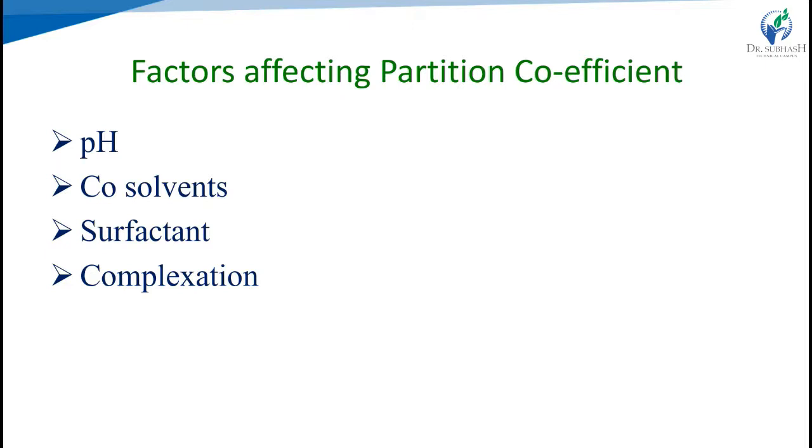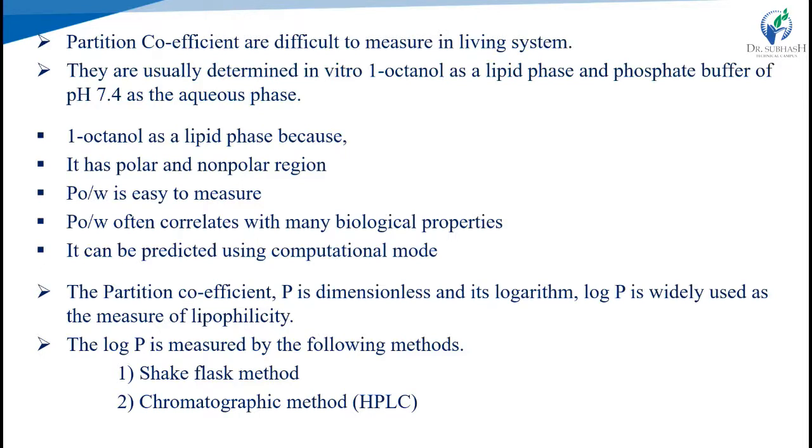The factors that affect the partition coefficient, most importantly pH. Co-solvents, surfactants, and complexation also have an effect. Determining the partition coefficient in vivo, in the living system, is very difficult, so we have to find it out in vitro. It is usually determined in vitro with the n-octanol and water system. We use n-octanol as the lipid or organic phase, and water, or phosphate buffer pH 7.4, as the aqueous phase.